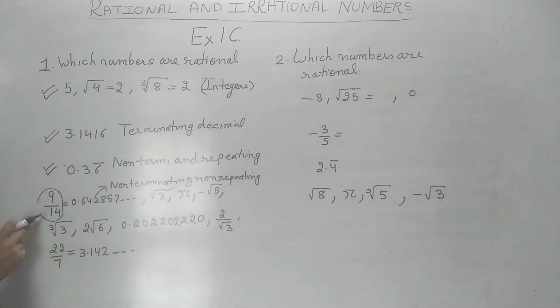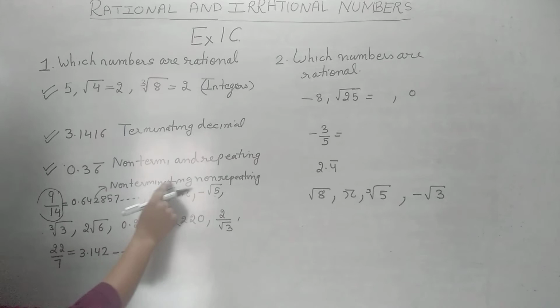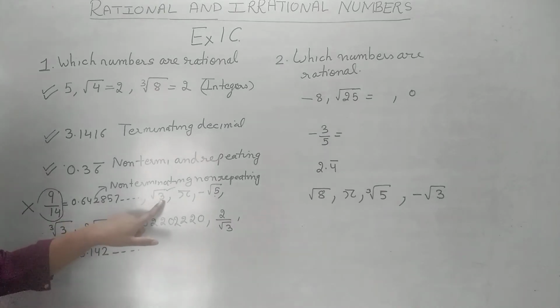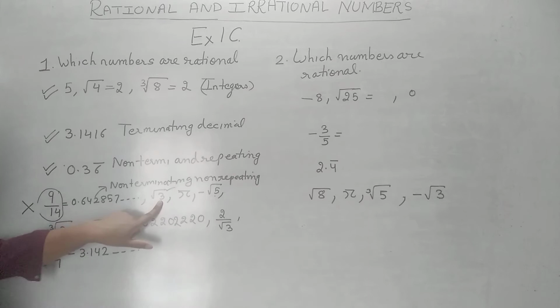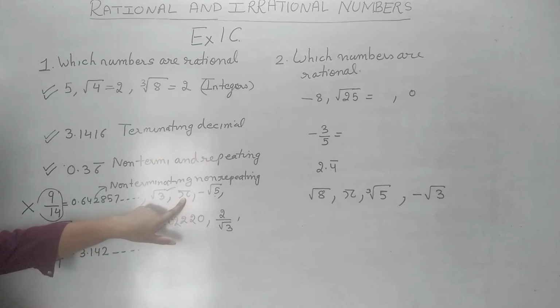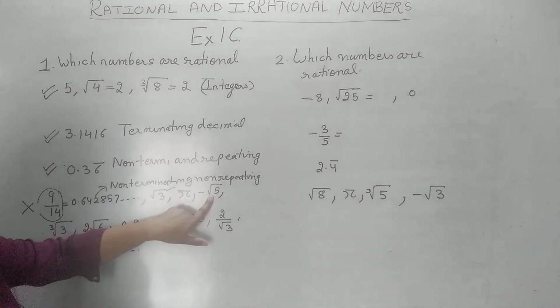9/14, we don't know whether it is rational or irrational, so we converted it into decimal. When we converted into decimal, it came out to be non-terminating, non-repeating. Non-terminating and non-repeating decimals are always irrational. This is the square root of a non-perfect square, irrational. What is Pi? 22/7. It is irrational. We have done that.